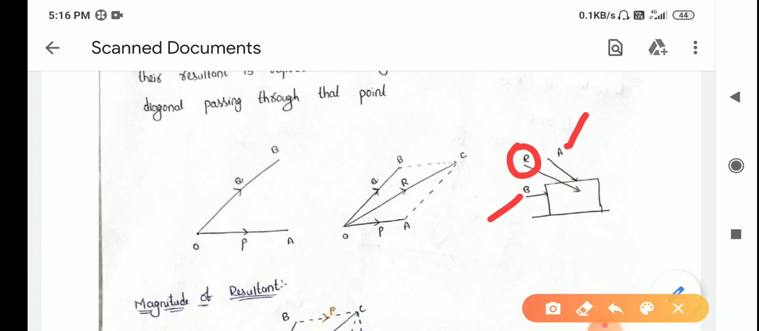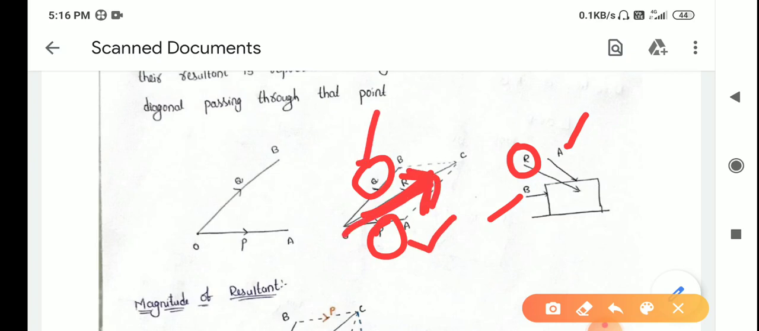Resultant of the force is nothing but you can replace any number of forces with a single force which shows the same effect on the body. Okay, that is called resultant. That means wherever I can draw the resultant, I can replace these two forces with this resultant force. How can you find the magnitude of that resultant force? Whether the resultant force magnitude is equal to Q or equal to P? What is the direction of that resultant force?